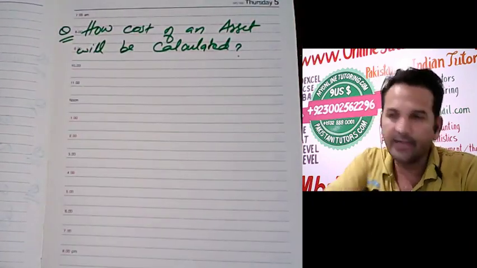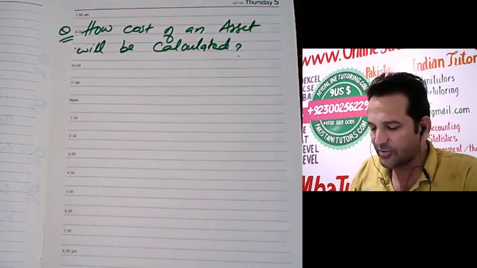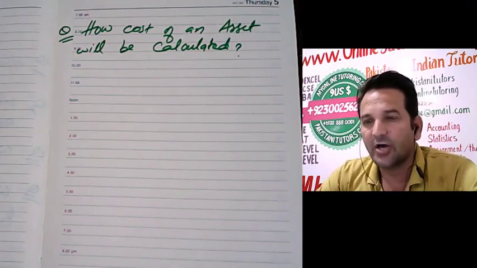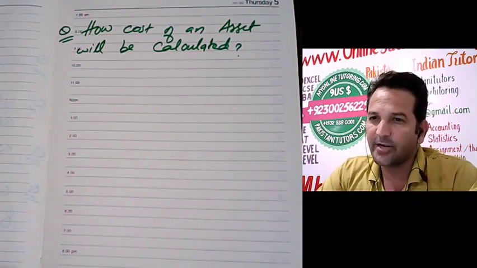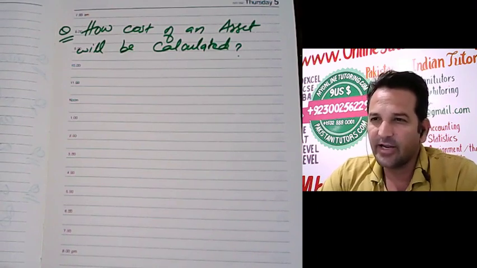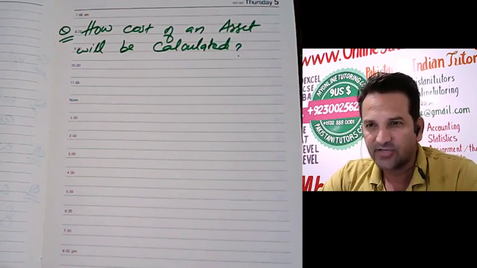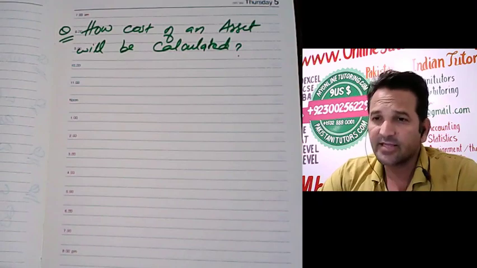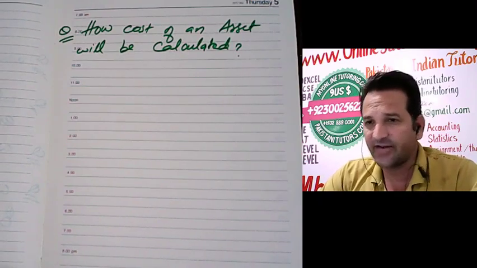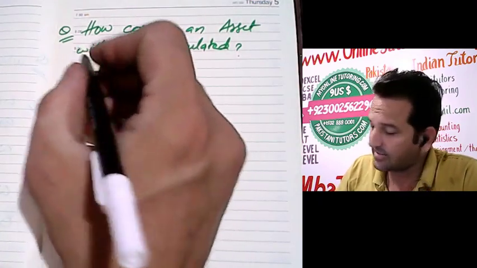Whenever somebody asks you how the cost of an asset is calculated, remember one main point. The main point is all the expenses that are necessary to incur will be included in the cost of an asset. So what are the items?